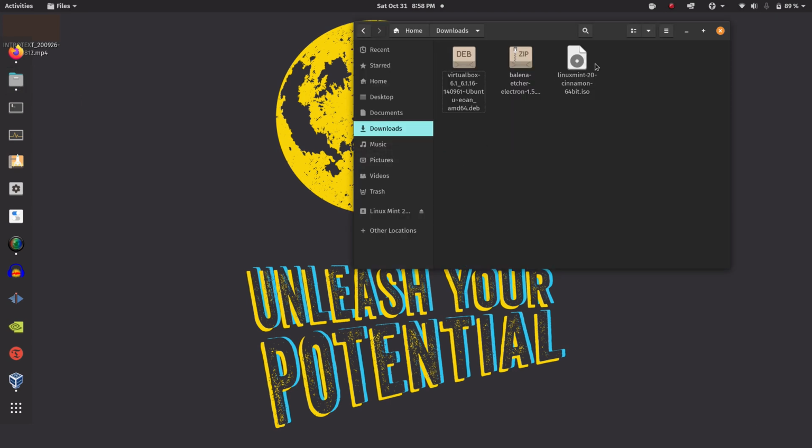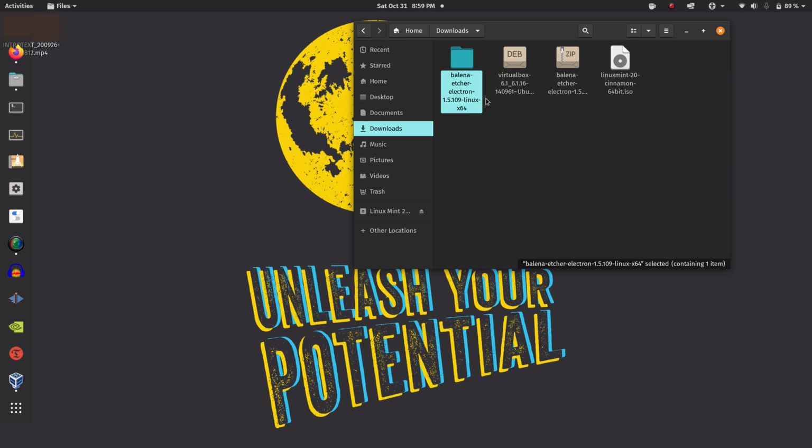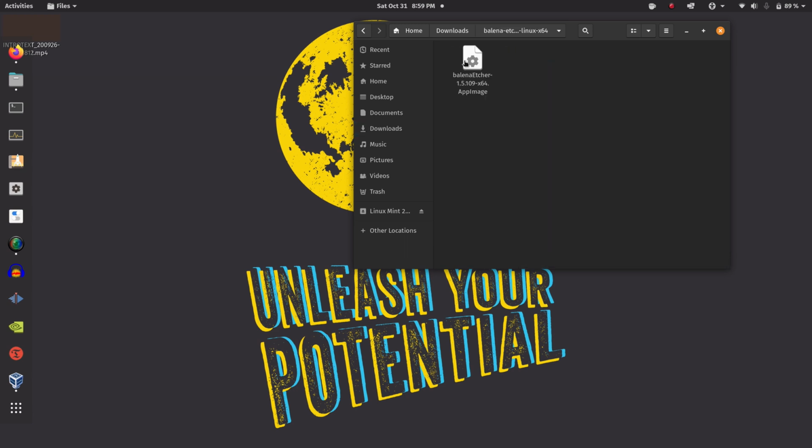So after that, we will go to our downloaded files. You will see the Linux Mint ISO right here. Don't touch that, leave it alone. And you will see Balena Etcher. On Balena Etcher, you right click and you hit extract here, and it'll give you a folder. You open that folder. On Windows, I believe it's an exe file. You click it and it'll go through the setup.